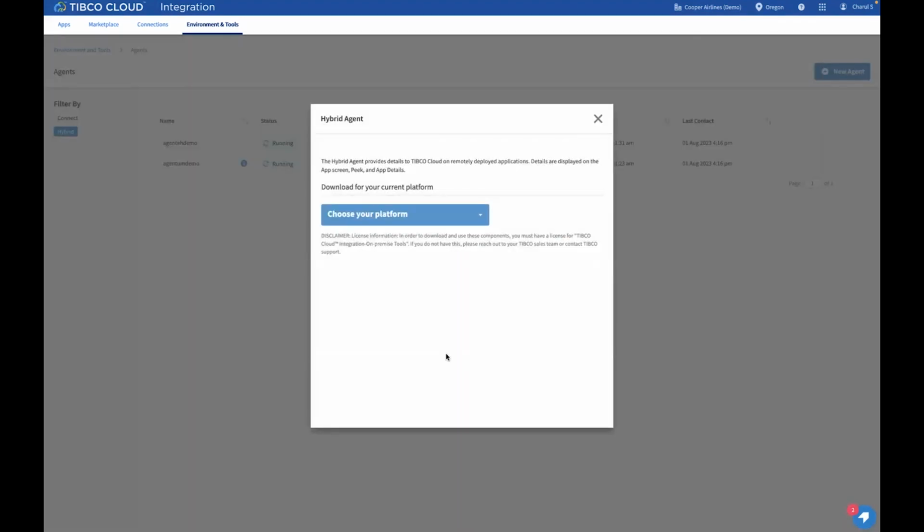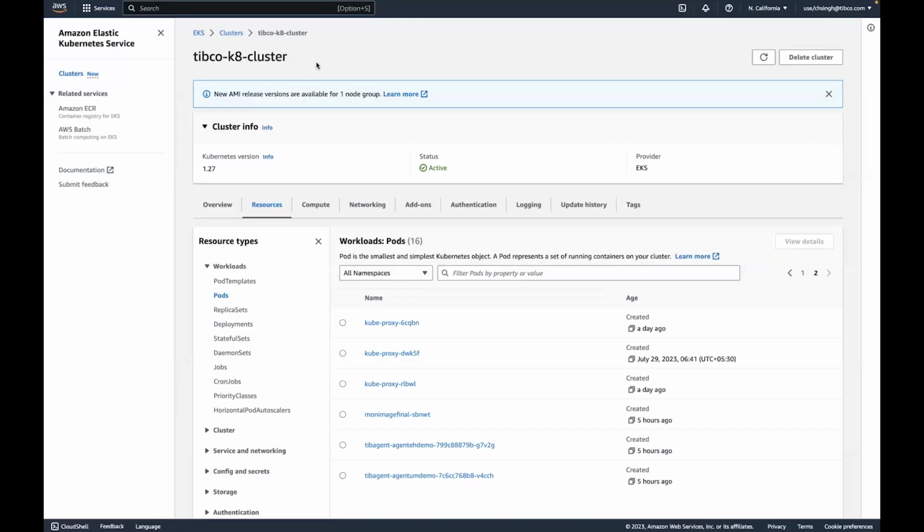Now, let me move to the AWS cluster. This is the AWS cluster that I have created, and I will be switching between TCI UI and AWS just to show that the action taken at TCI UI is performing well on the AWS console.